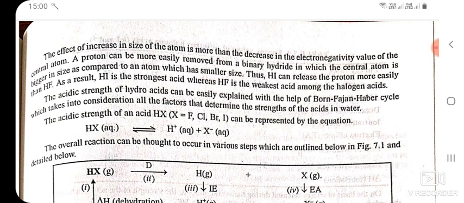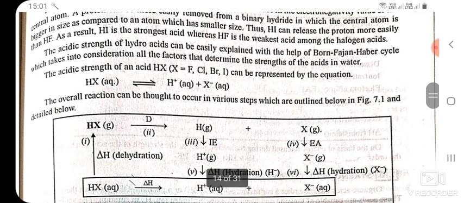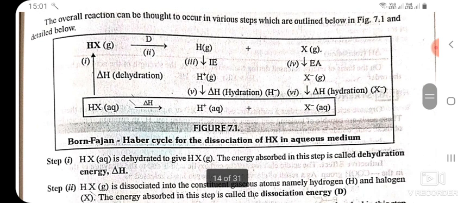The acid strength of the hydroacids can be easily explained with the help of the Born-Haber cycle, which takes into consideration all the factors that determine the strengths of the acids in water. The acidic strength of an acid, HX, where X can be fluorine, chlorine, bromine, and iodine, can be represented by the equation HX in aqueous solution gives H+ plus X- ions. The overall reaction can be thought to occur in various steps, which are outlined below in detail.